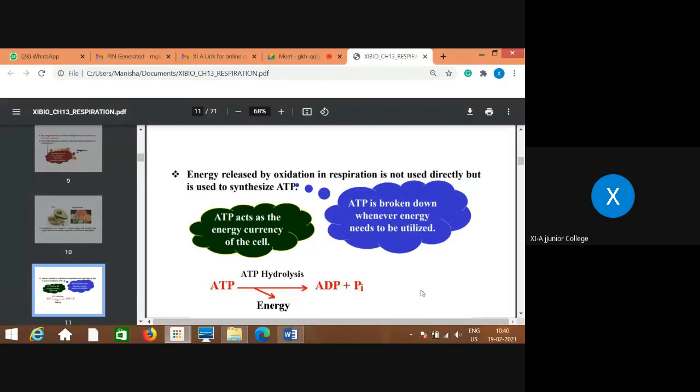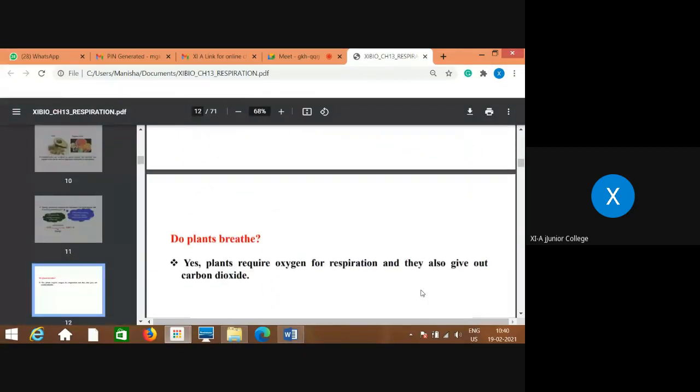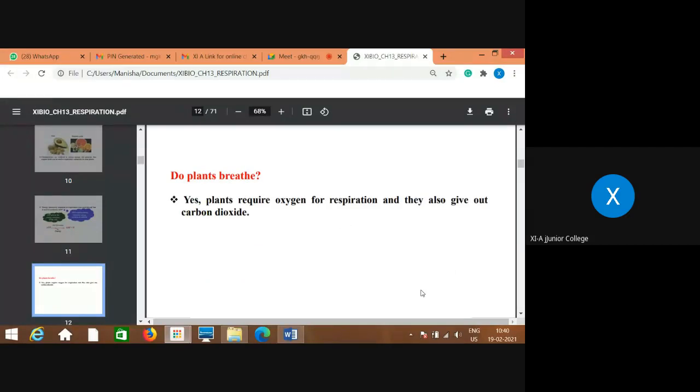So the easy energy currency is considered to be ATP. ATP acts as the energy currency of the cell. You have learned in previous standards where this ATP is produced, and we are going to discuss that part also.